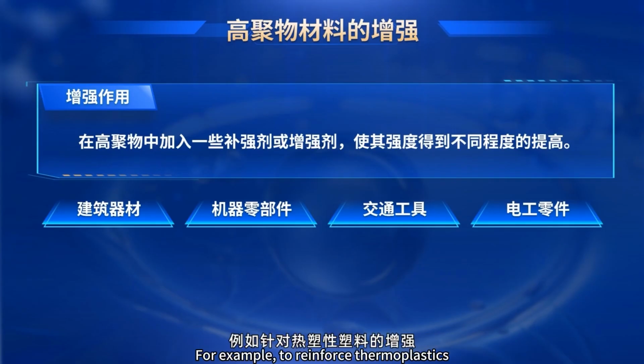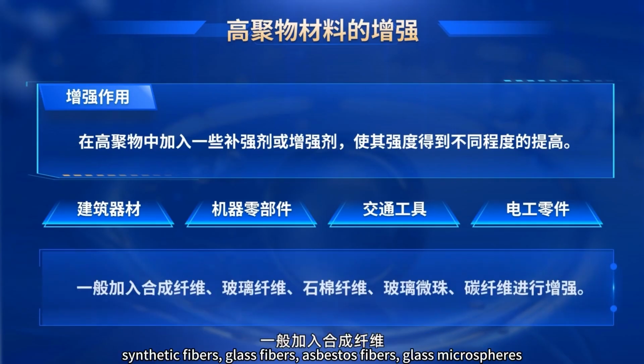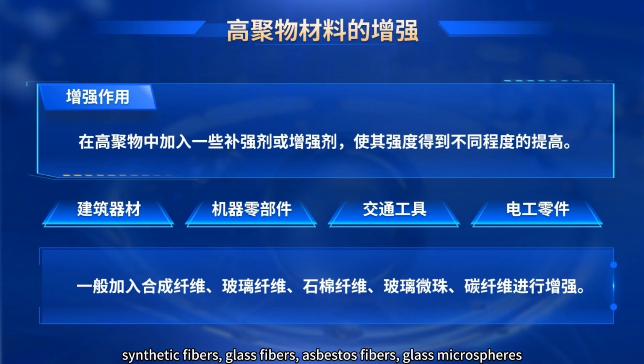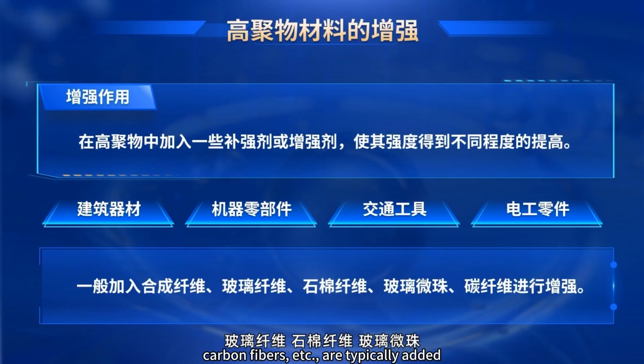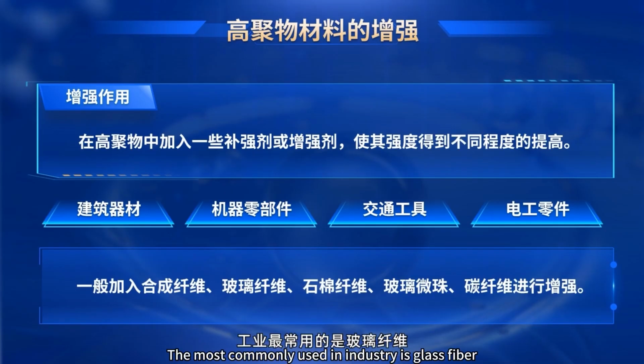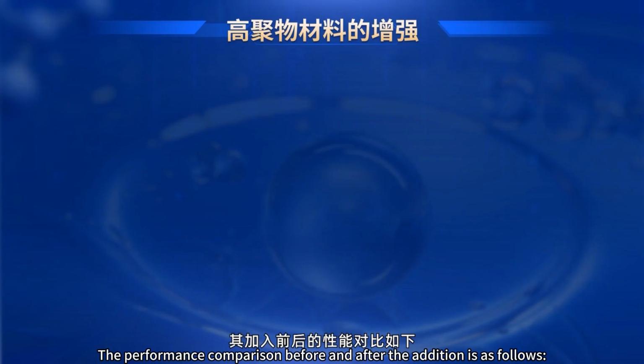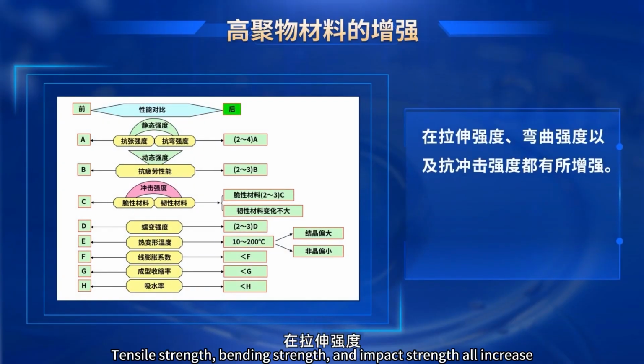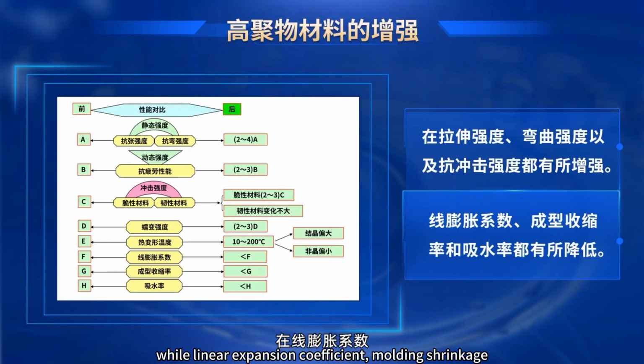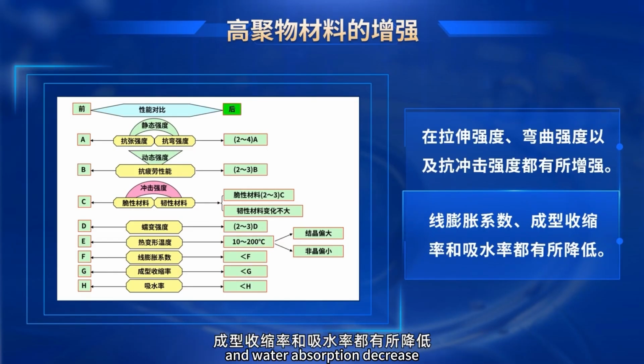For example, to reinforce thermoplastics, synthetic fibers, glass fibers, asbestos fibers, glass microspheres, carbon fibers, etc. are typically added. The most commonly used in industry is glass fiber. The performance comparison before and after the addition is as follows. Tensile strength, bending strength, and impact strength all increase, while linear expansion coefficient, molding shrinkage, and water absorption decrease.